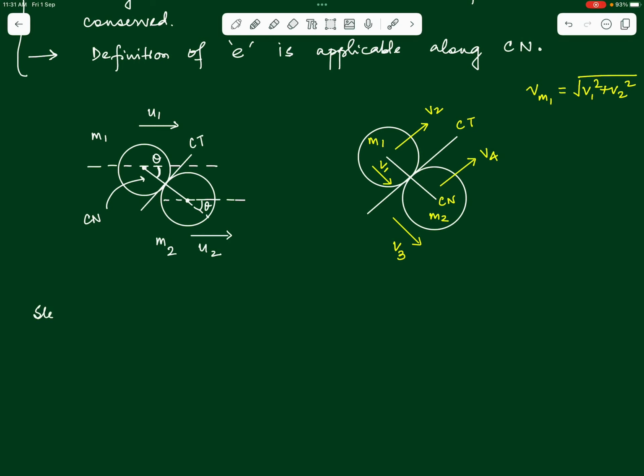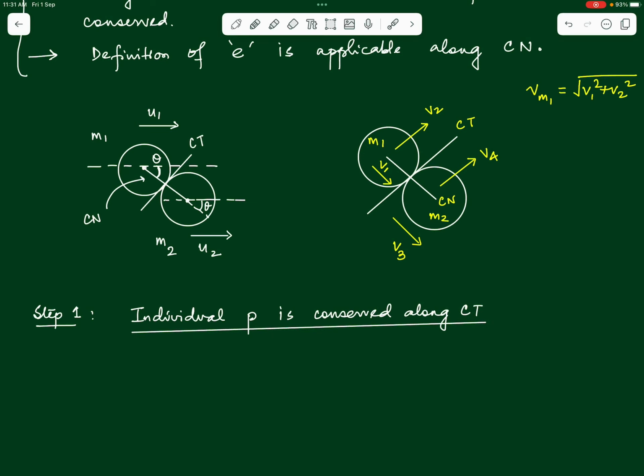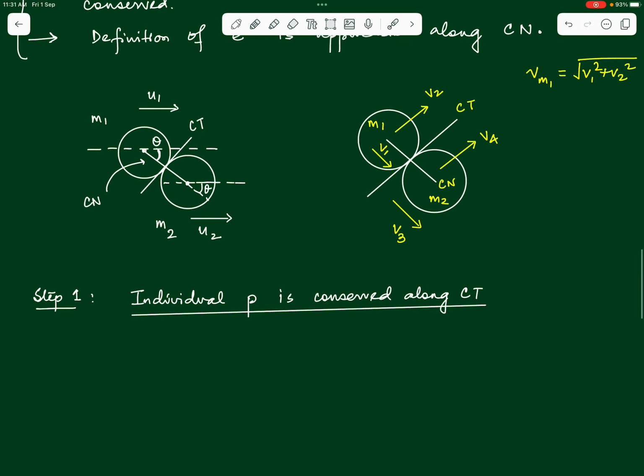So the first step here, step 1, is that the individual momentum of the bodies is conserved along the common tangent, right? Along the common tangent they do not exert any force on each other, so their momentums will not change along the common tangent. Now look at the figure carefully and identify the initial momentum of the mass m1 along the common tangent.